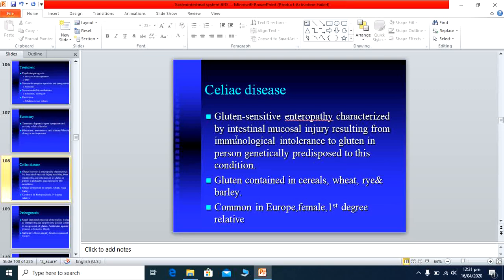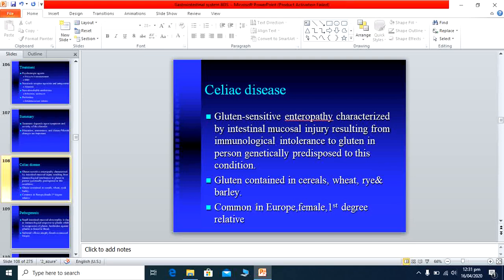We also call it gluten sensitivity enteropathy. This is the intestinal mucosal injury resulting from immunological intolerance to gluten, means antibodies are formed against the gluten and they react on the intestine. The gluten is basically present in the cereals, wheat, rye and barley, and this disease is most common in Europe and more common in females and in first degree relatives. These cases also come in our country, but the cases are less in number in our region.